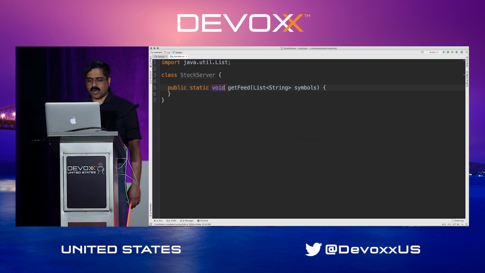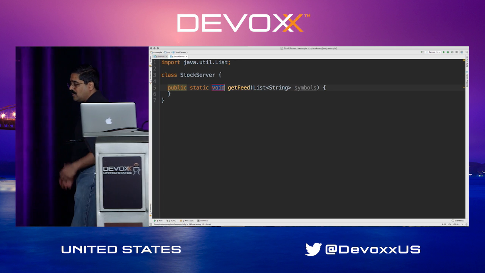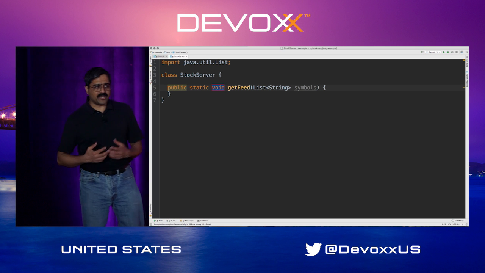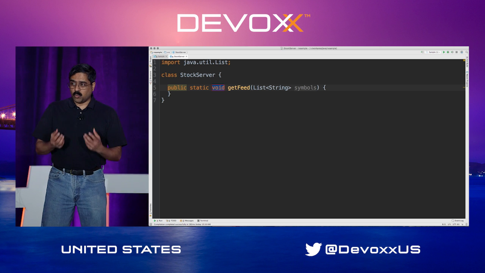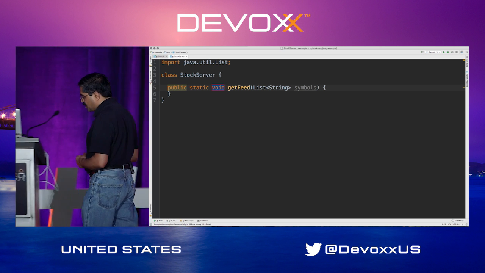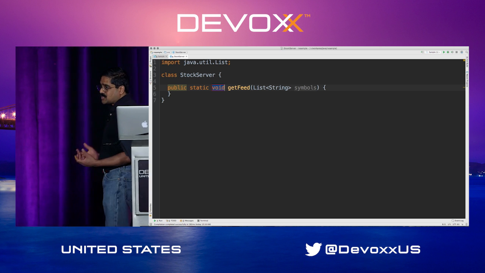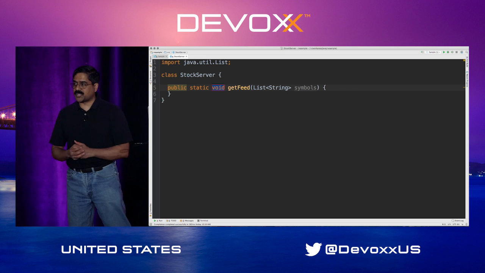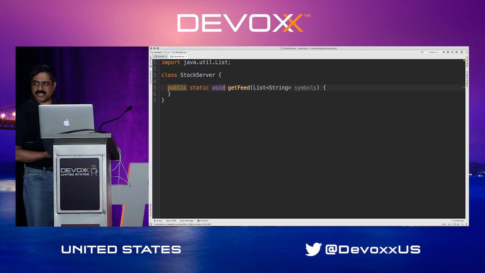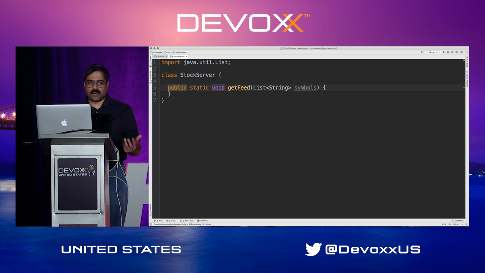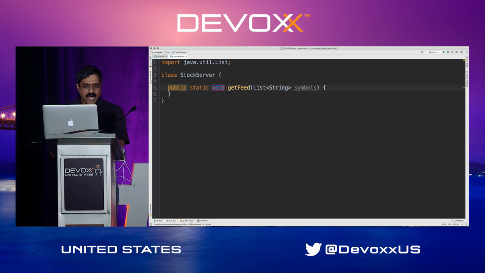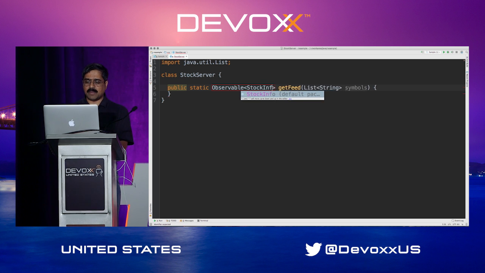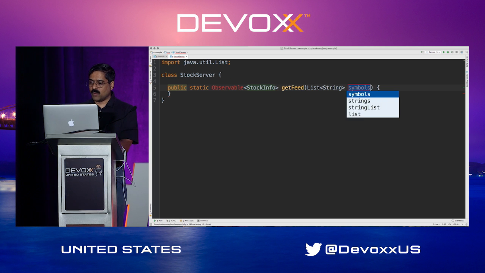Well, it turns out there are several implementations available for doing reactive programming on Java. There's not one solution. You could use any of those different solutions. I'm going to just use one of them, which is RxJava, which is implemented by Netflix. Apparently, they had some streaming problems to deal with, so they decided to open source their solution. But the ideas are pretty much the same. The APIs are slightly different here and there, but you could go away and use this in some other library if you wanted to. But the idea of observables really is pretty dominant in this, and I'm going to say observable of stock info is what I really want to use here.